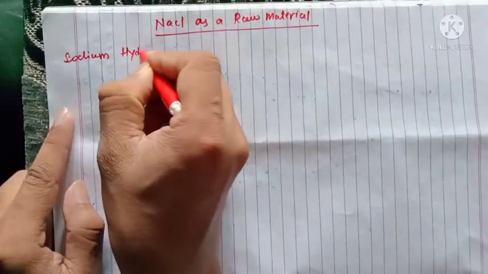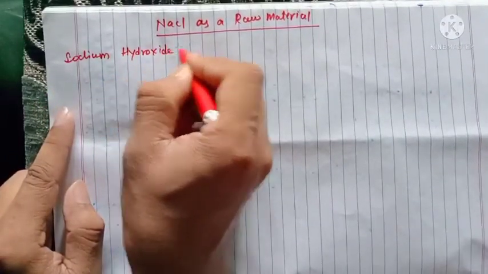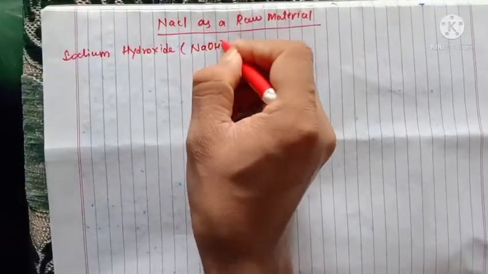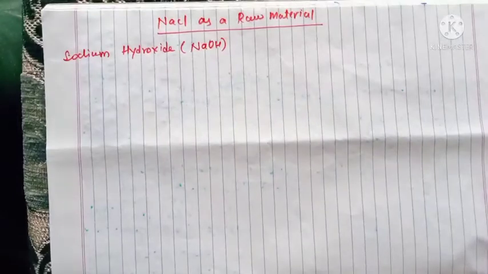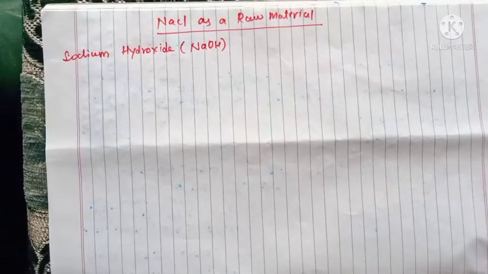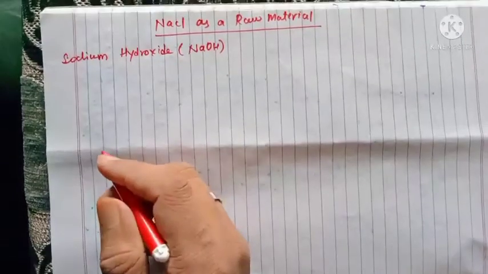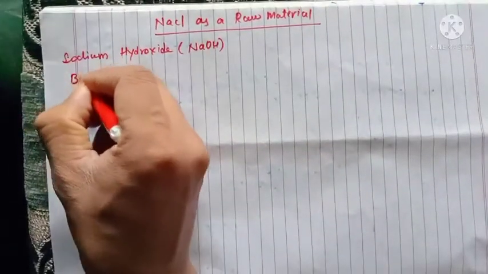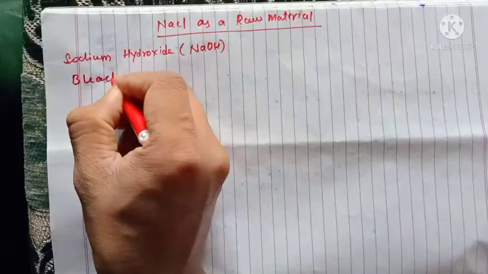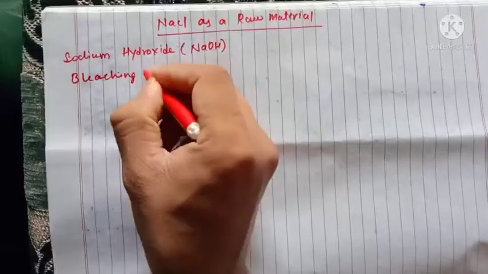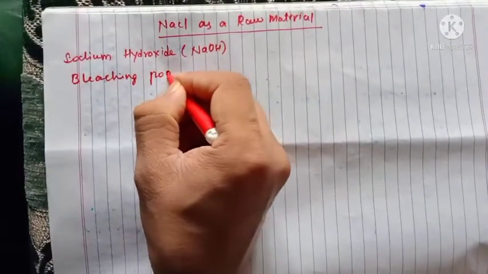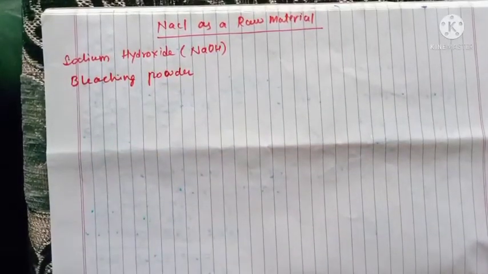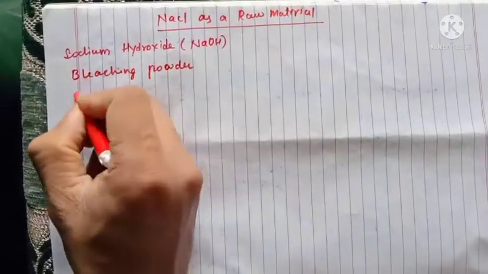So what are the other chemicals which we can prepare from NaCl? Let us see in today's video. First is bleaching powder. We have already talked about it. The first one is bleaching powder and the second one is baking soda.